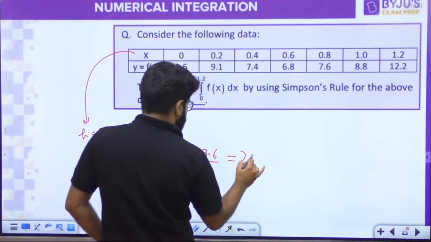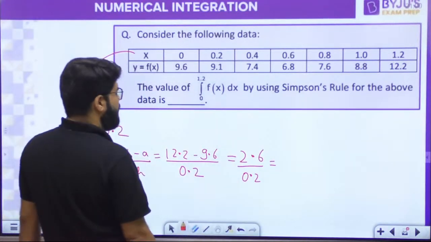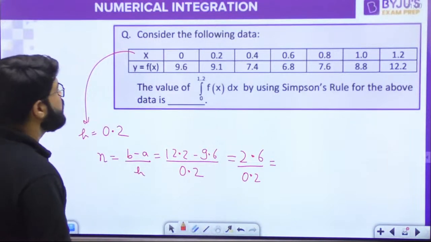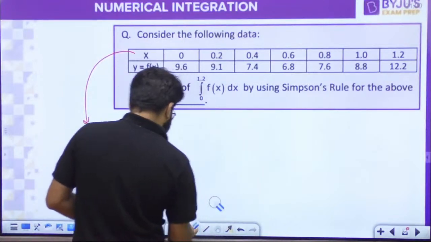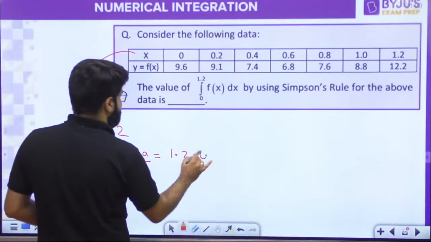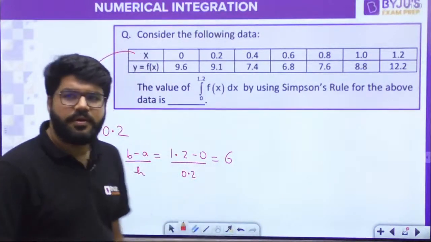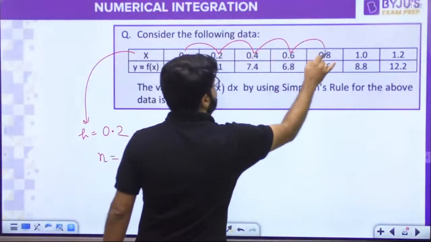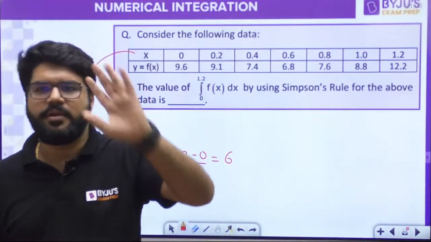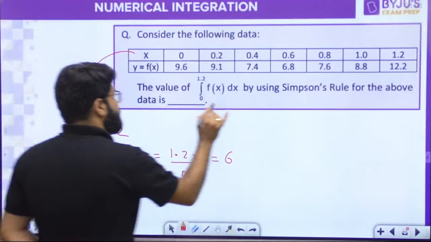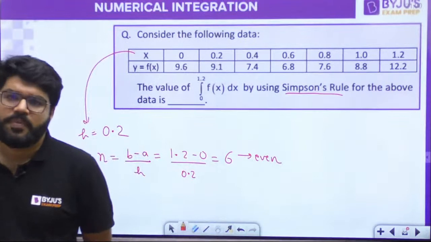Okay, so how much is this? 2.2 and 2.6 actually, divided by 0.2, right? So how much it is? हाँ, कुछ तो wrong हो गया यहाँ पे. 12.2 तक गया. Sorry, this is my bad. 1.2 minus 0 divided by 0.2, that is 6. And that's what I'm telling, we can count also, right? That is 1, 2, 3, 4, 5, 6. 6 subintervals. Okay, that is even, and that is what is necessarily for the Simpsons rule. It is necessary that you should have even number of subintervals.